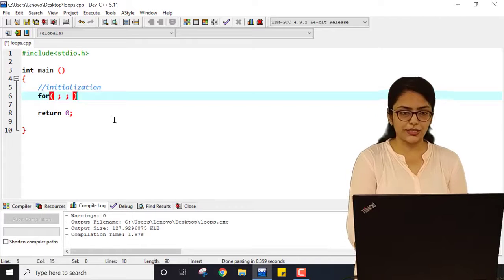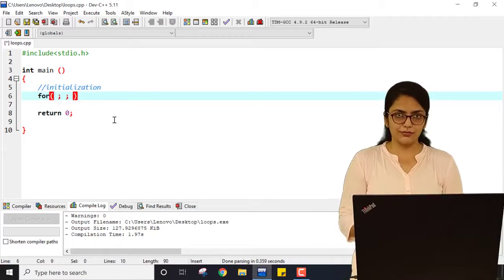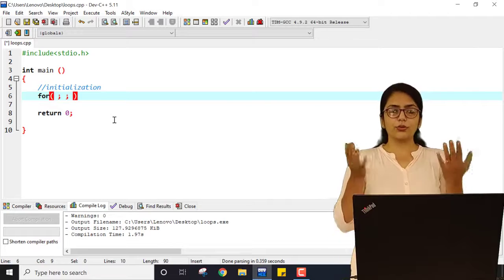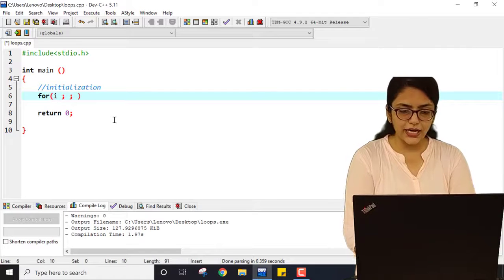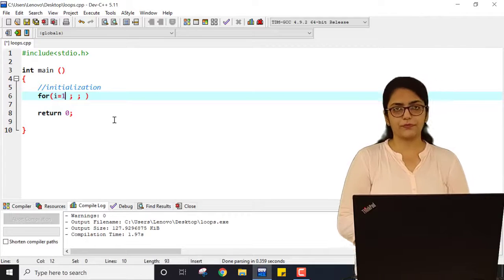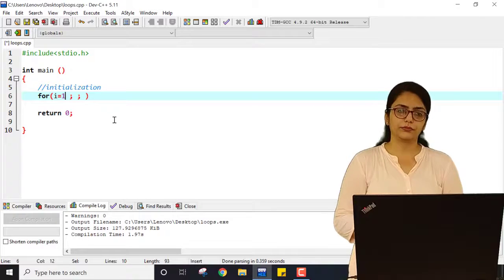Right? First is initialization. So I am initializing it, say, I cannot directly write 1. What is 1? You know that in a program I have to use variables. So I am using variable I, which is initially 1. So I is initialized as 1.